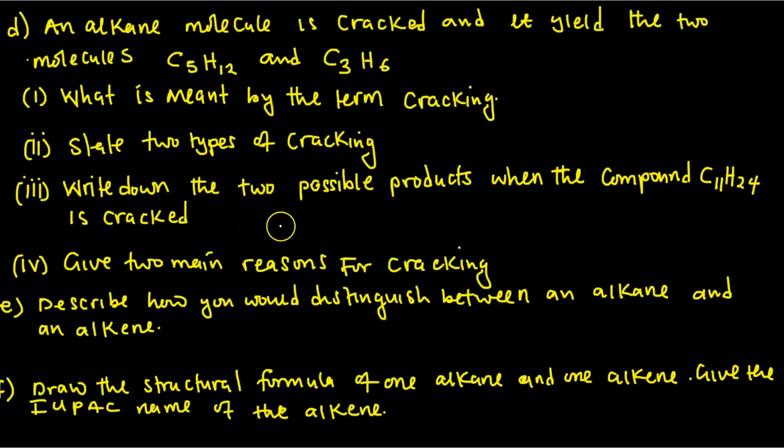An alkane molecule is cracked and yields the two molecules. When an alkane molecule is cracked, these are the two molecules that are produced. What is meant by the term cracking? That is the first question. Please pay attention to the questions that we have. As we go on, you're going to find that they are all a repetition. Questions will be repeated in different years. So what is cracking?